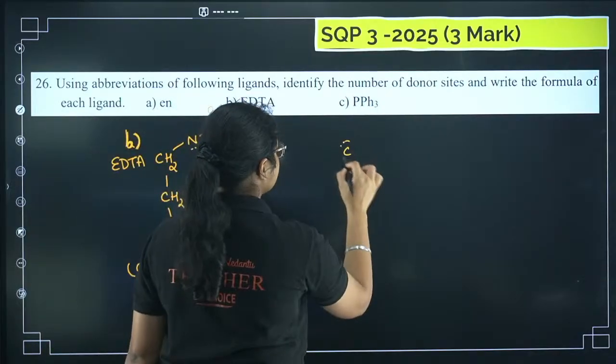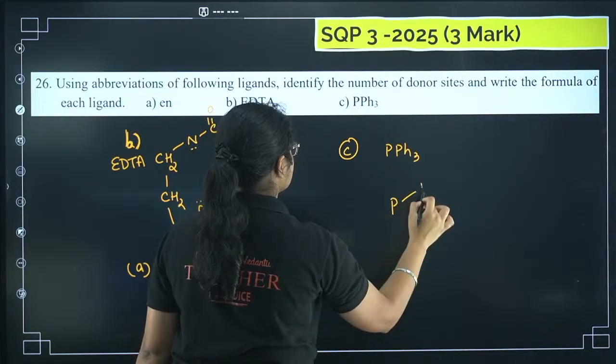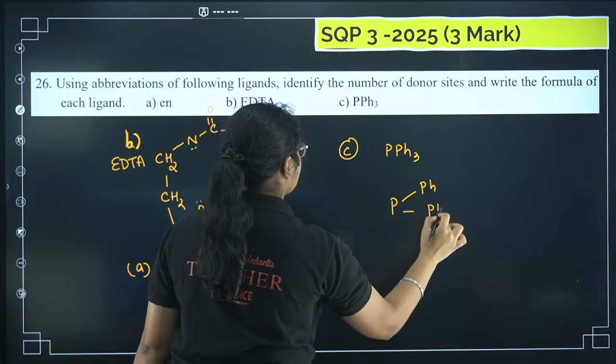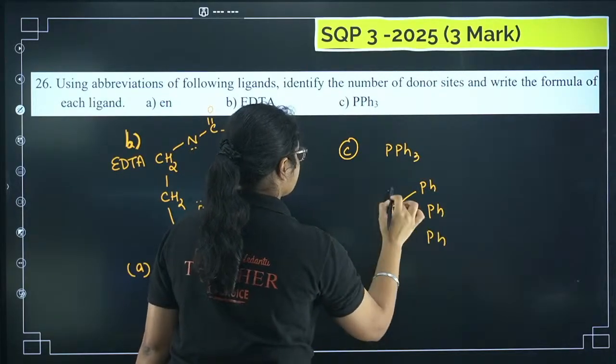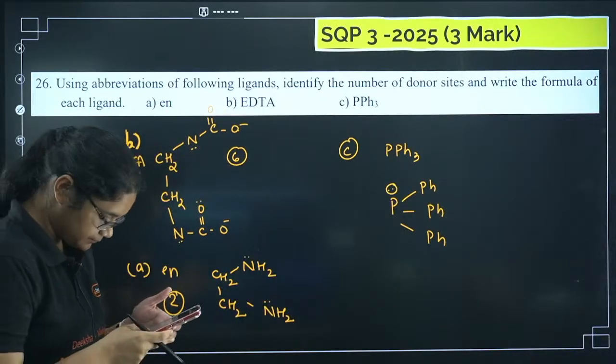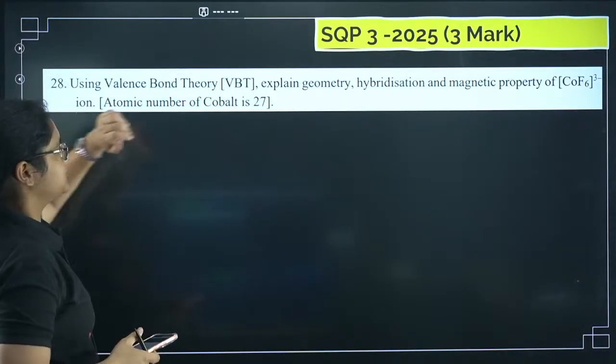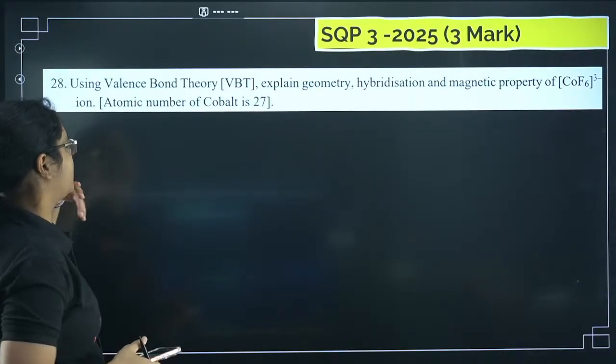Then we have C, which is PPh3, okay? So you have phosphorus, then you have Ph, Ph and Ph. So this is the ligand present here. Clear? Yes, very good.